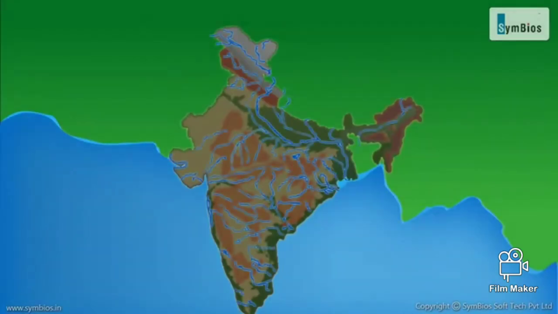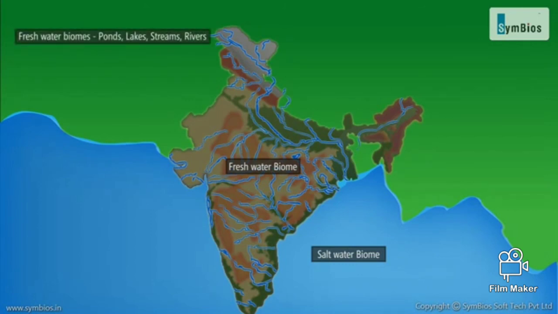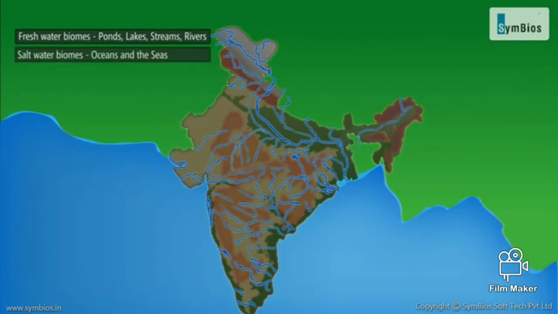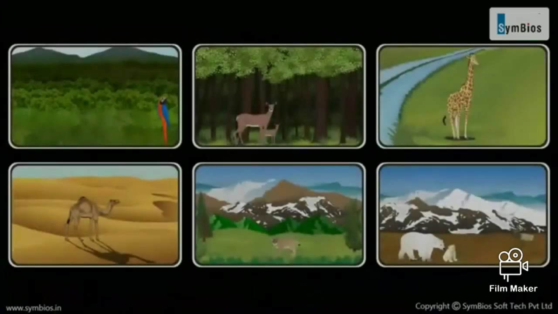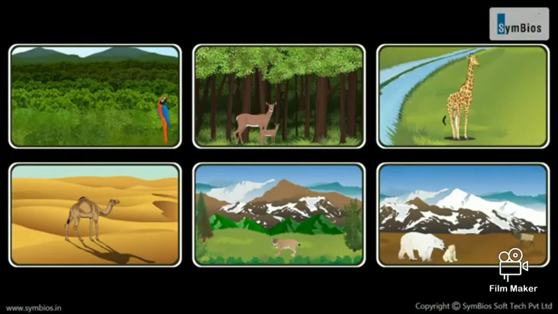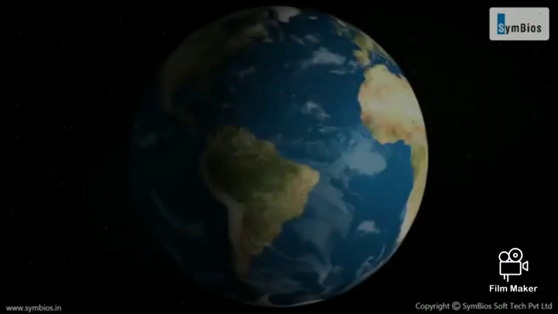The water regions are also divided as freshwater and saltwater biomes. The freshwater biomes include all the ponds, lakes, streams, rivers, and the saltwater biomes include all the oceans and the seas which exist on Earth. Each biome can have several ecosystems. All the biomes, along with the ecosystems, are part of the biosphere.